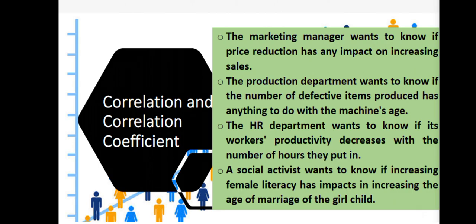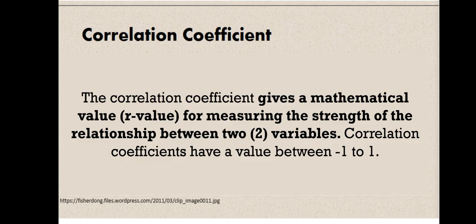So, meron bang connection yung price reduction para sa increasing sales, no? Kung mababa ba daw yung presyo ng isang item, meron ba siyang impact, no, para marami ang bibili? So, using the correlation analysis, the marketing manager would be able to know kung meron bang connection itong dalawa or are they related to each other. So, ayan. The important term naman na kailangan natin maintindihan para sa correlation analysis, itong correlation coefficient.